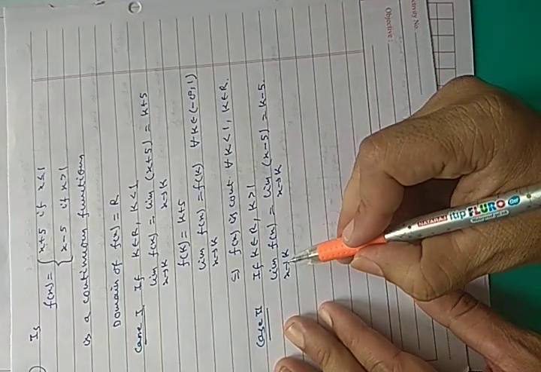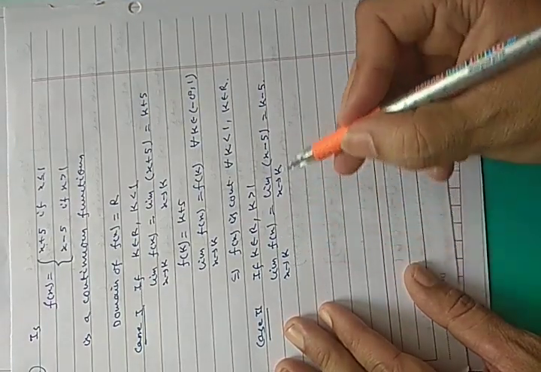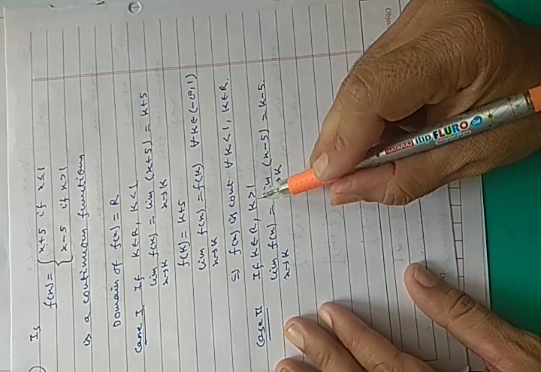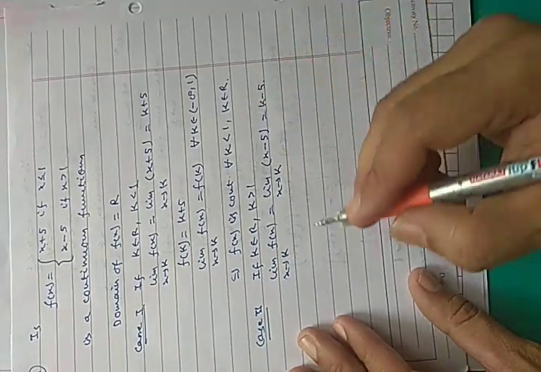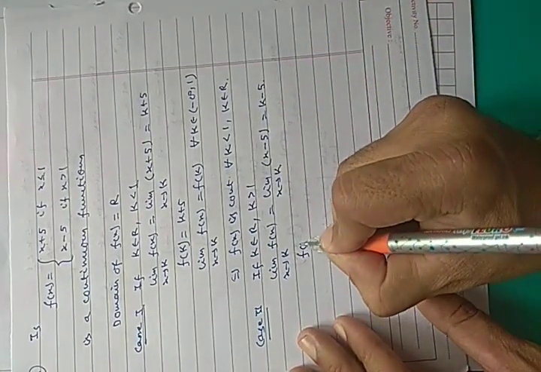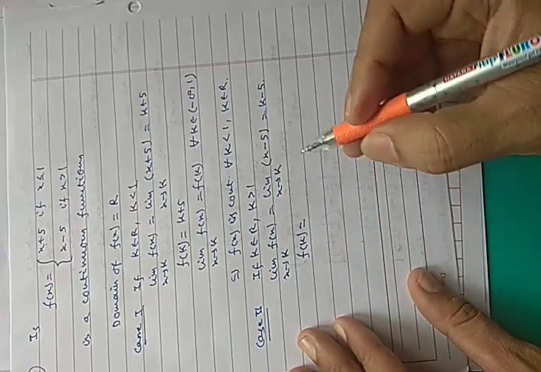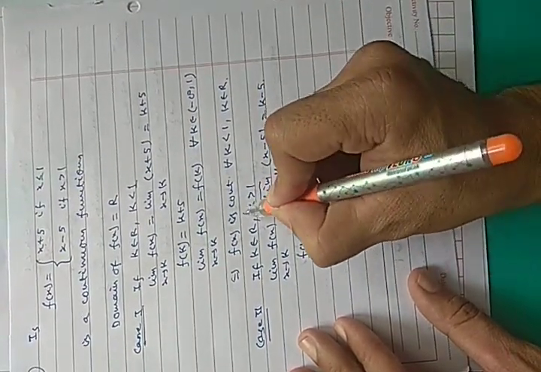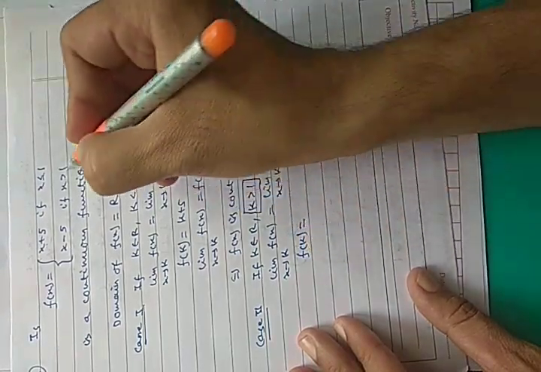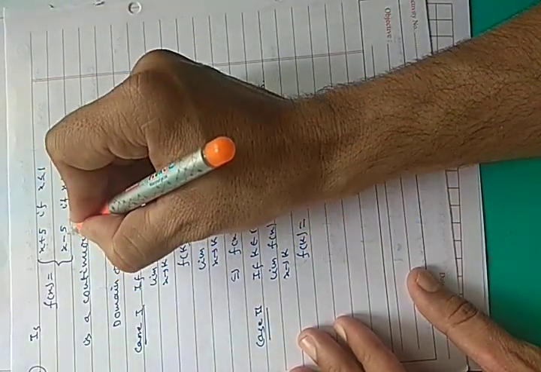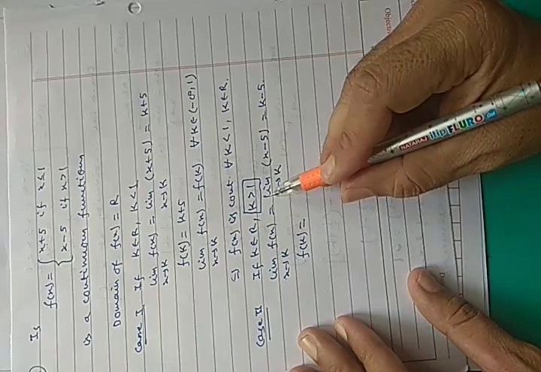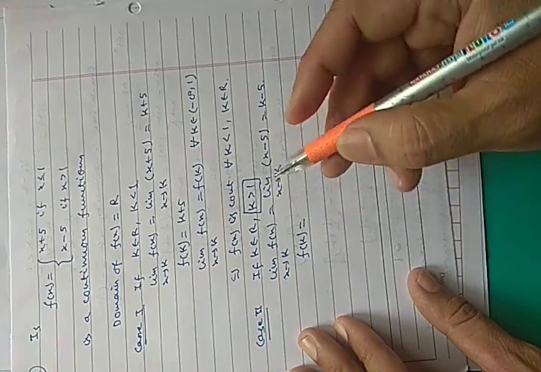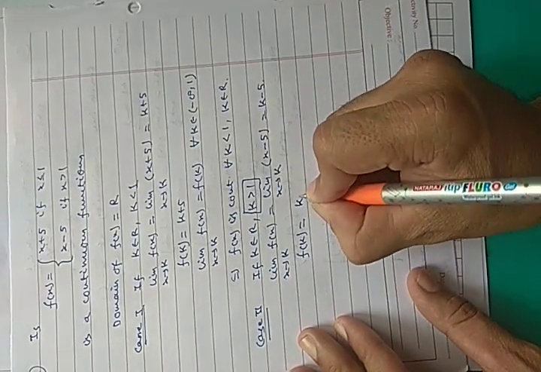So limit x approaches to k f(x) equals k minus 5 when k is greater than 1. Then what is f(k)? Since k is greater than 1, the function is x minus 5, so f(k) is k minus 5.